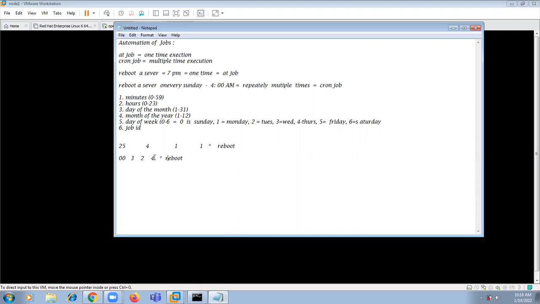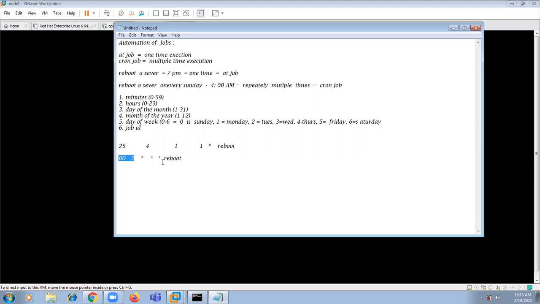Okay. Now see this. Let me remove one more field. Then what happens here? On 2nd of every month, at morning 3 o'clock, reboot the machine. Now let me remove this field also. Star means doesn't count this. So what do you mean by this? On every day morning at 3 o'clock, reboot the machine.